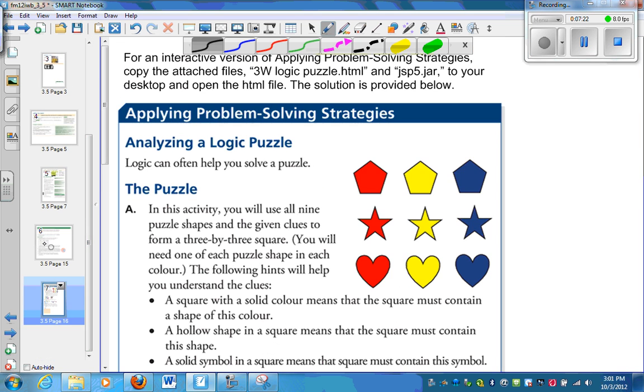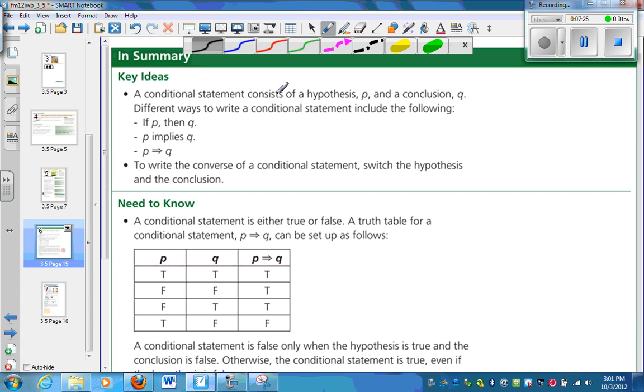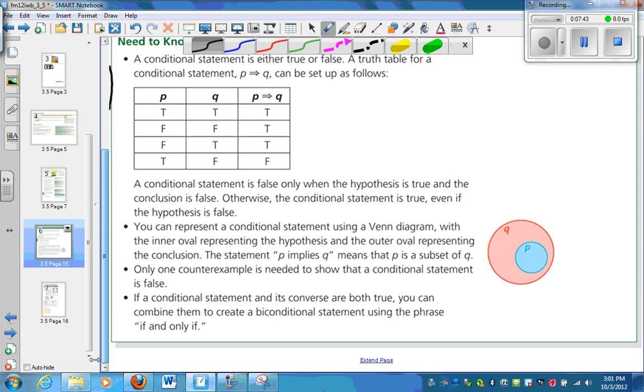Okay, just to summarize everything, a conditional statement has a hypothesis P and a conclusion Q. If P, then Q, P implies Q, P arrow Q. To write the converse, we simply switch P and Q. A conditional statement is either true or false. A truth table for P then Q looks like this. A conditional statement is false only when the hypothesis is true and the conclusion is false. It's the only way we get a false. Otherwise, the conditional statement is true, even with the hypothesis false.